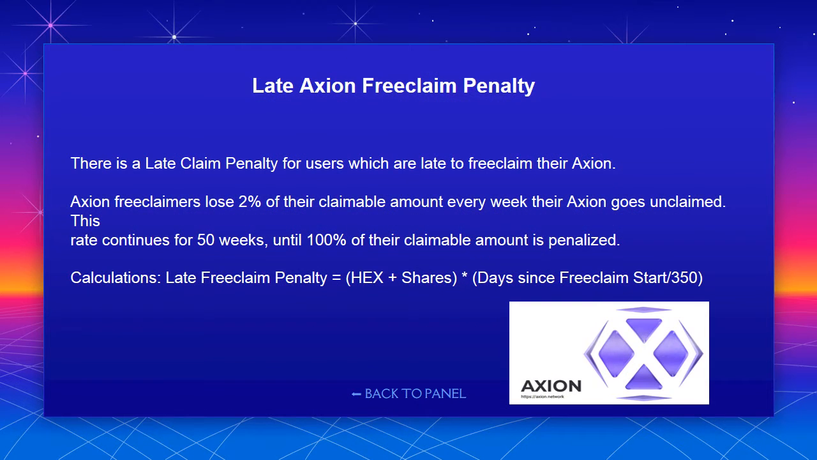Late Axion free claim penalty. There is a late claim penalty for users who are late to free claim their Axion. Axion free claimers lose 2% of their claimable amount every week their Axion goes unclaimed. This rate continues for 50 weeks, until 100% of their claimable amount is penalized. Calculation: late free claim penalty equals Hex plus shares, days since free claim start, divided by 350.